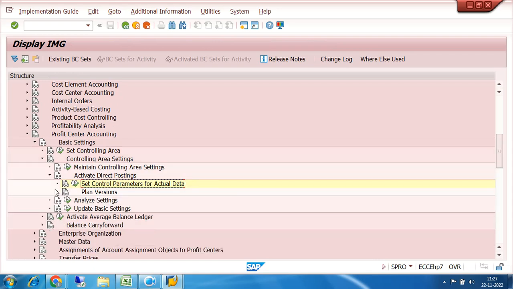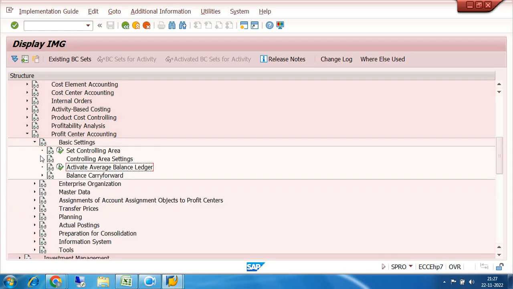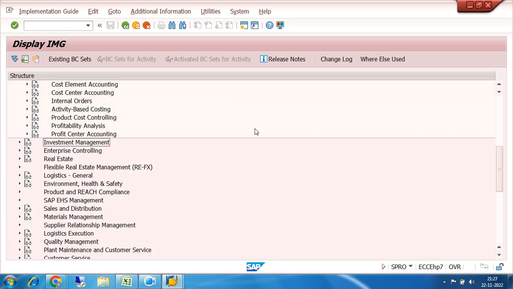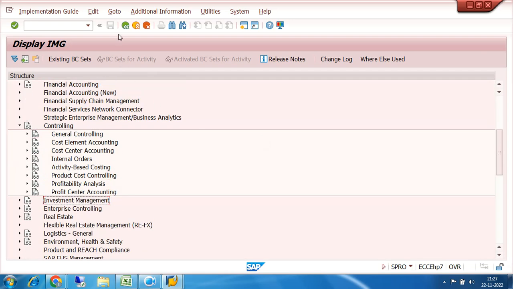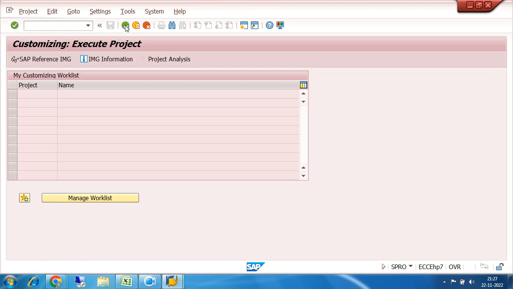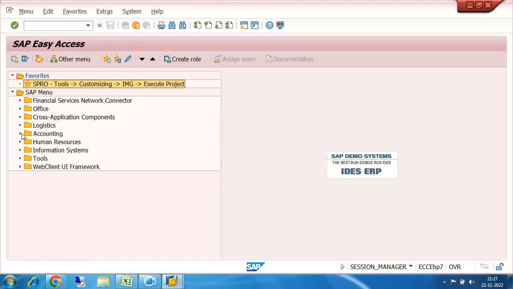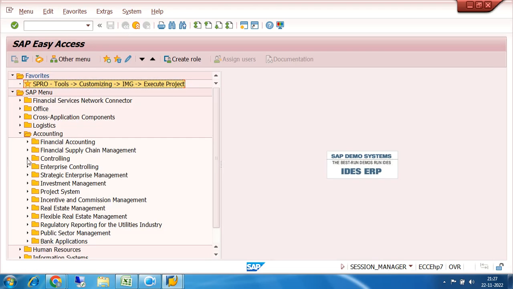Okay, fine. Let us see. Very basic things I am just creating. Later on I will create other things. For the purpose of demonstration of document splitting only, I am creating the controlling.